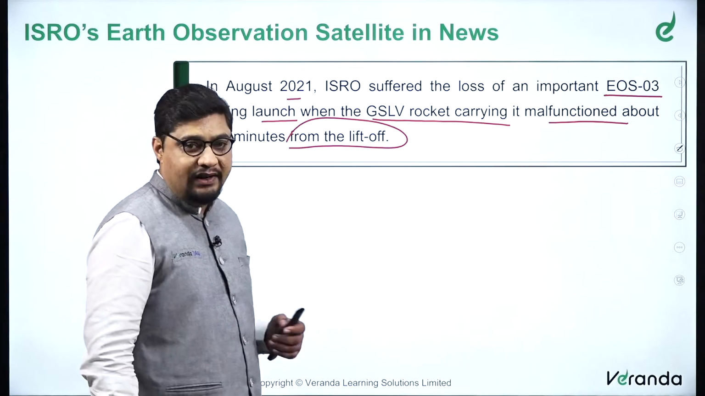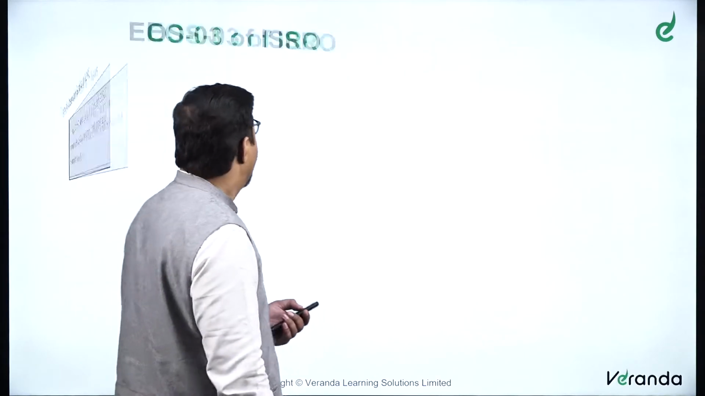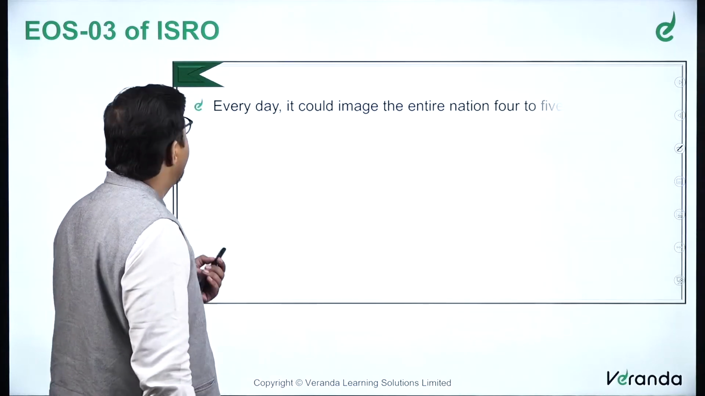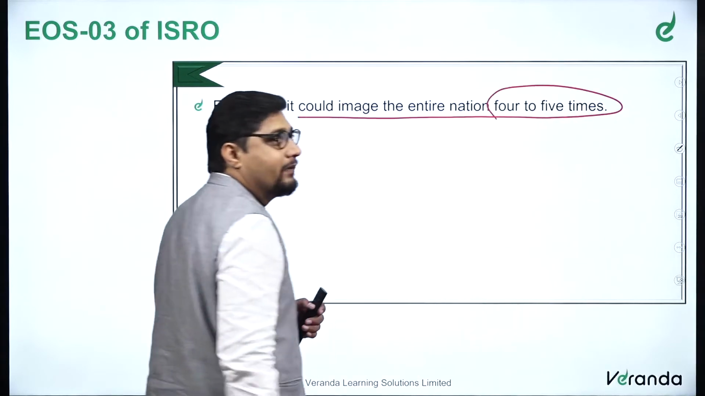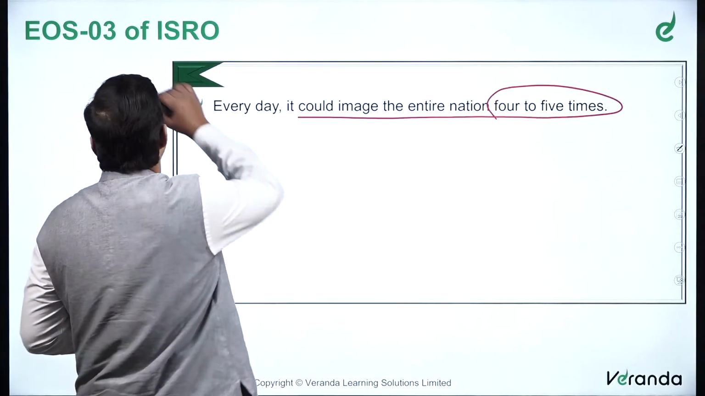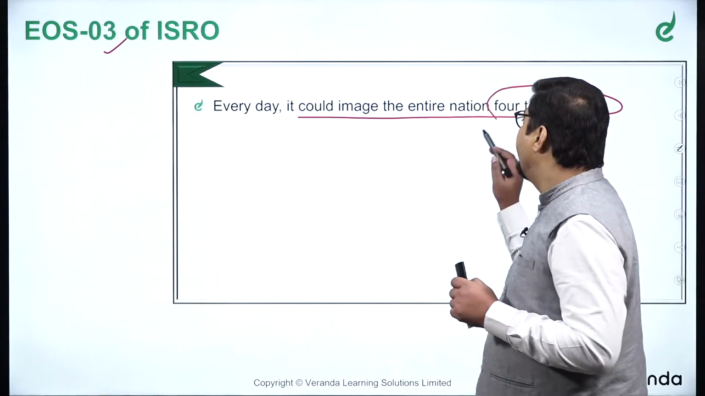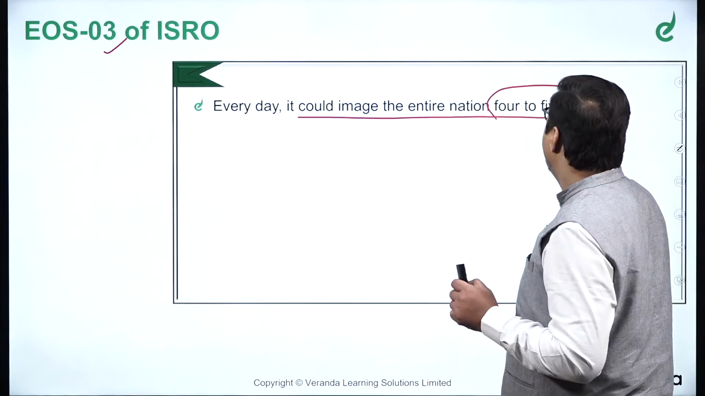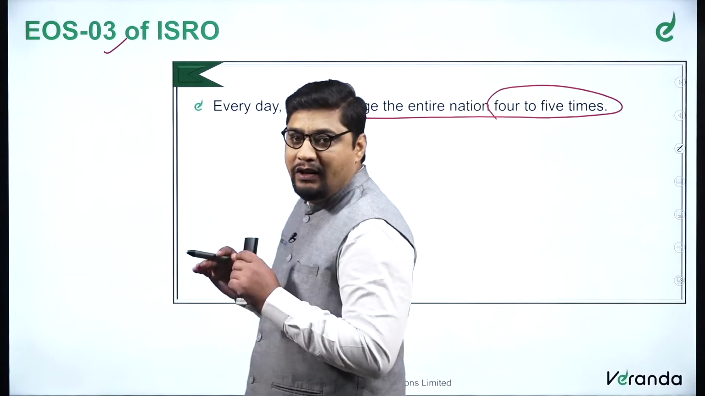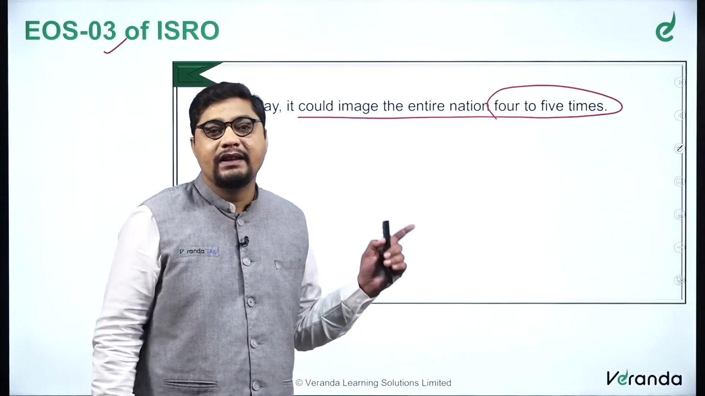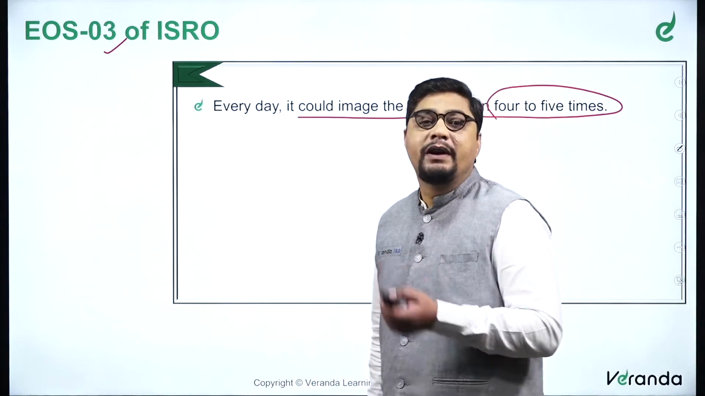But still we are studying it, because even in failures there are certain significant points to learn. Now further, what is EOS-03 of ISRO? Every day it could image the entire nation 4 to 5 times. See the significance. This Earth observation satellite had the potential to image the entire of India 4 to 5 times a day. So everything happening on the Earth's surface could be observed. It could be physical movement, like for example, the Naxalites in India, even their movement can be traced.